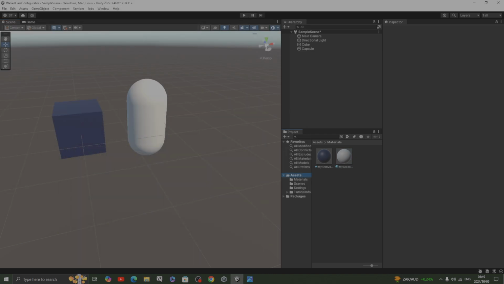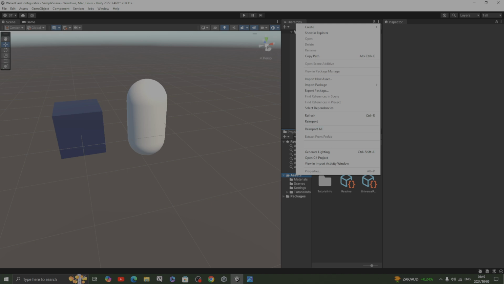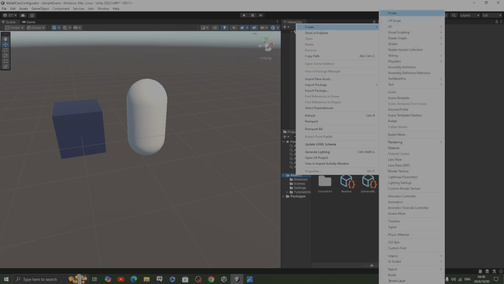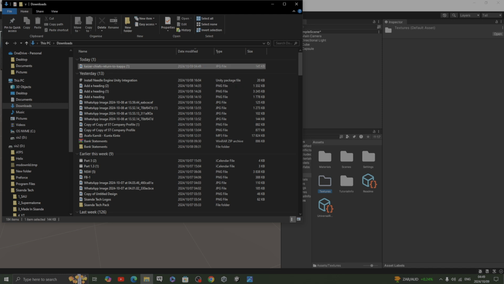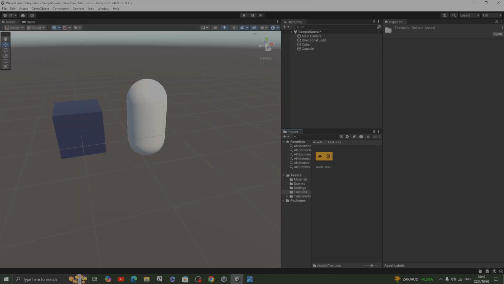Go back to the project window, right click on top of assets, create a new folder, and we call this folder textures. Once that folder has been created, you can come here, drag this thing into textures. Right, so now you'll have your image that you wanted.